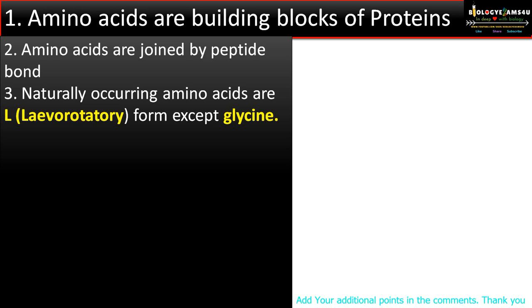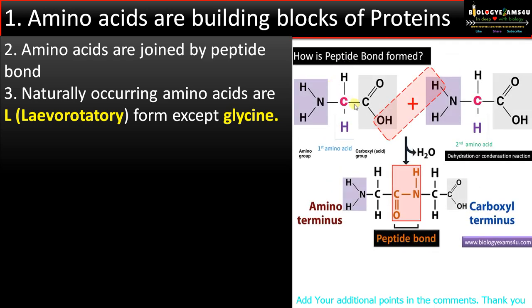Glycine is asymmetrical. So let us see what is an amino acid. Amino acid is having a central carbon atom to which an amino group is attached. On the other side there is a carboxyl group, COOH. Then there is a hydrogen and this is a side chain. Side chain, if it is hydrogen, which is the simplest amino acid, that is glycine.